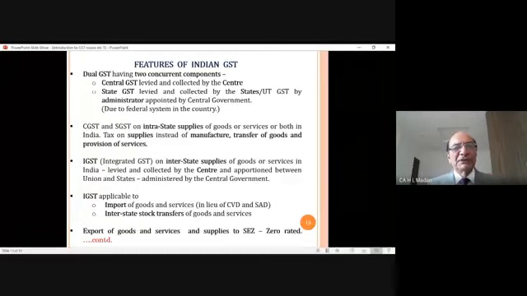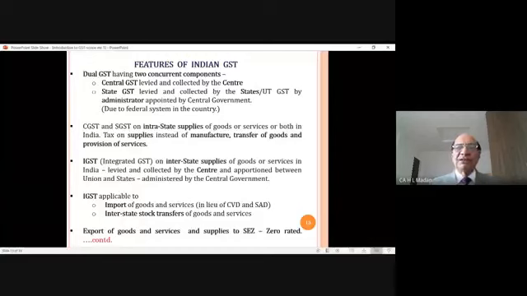On imports, you will pay the IGST as I explained you earlier. But what will happen on exports? Government says, if you are exporting goods or services, you need not pay any tax. Means export of goods and services will be zero rated. Means those will be taxable, but the rate of tax will be zero on that.